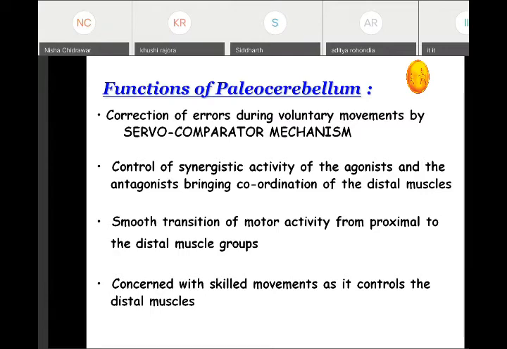It is also concerned with skilled movement, as it controls the distal muscle group. So all the coordinated activities like playing a piano, stitching, writing a letter, typing on a typewriter, reading books, all require skilled activities of the distal muscles.